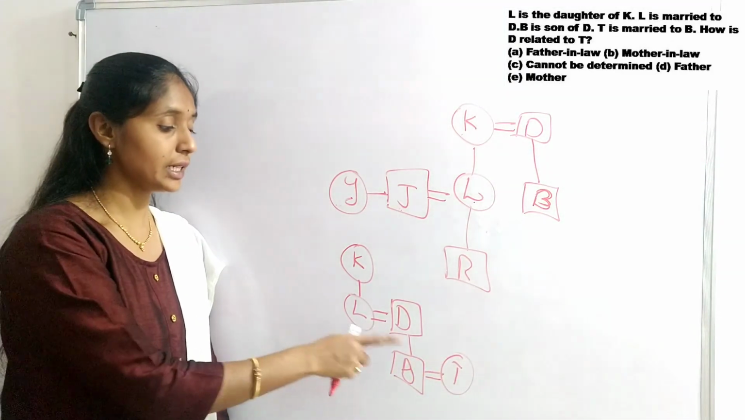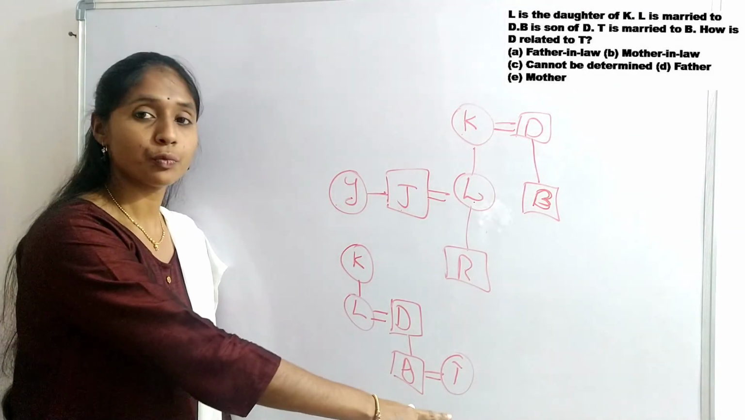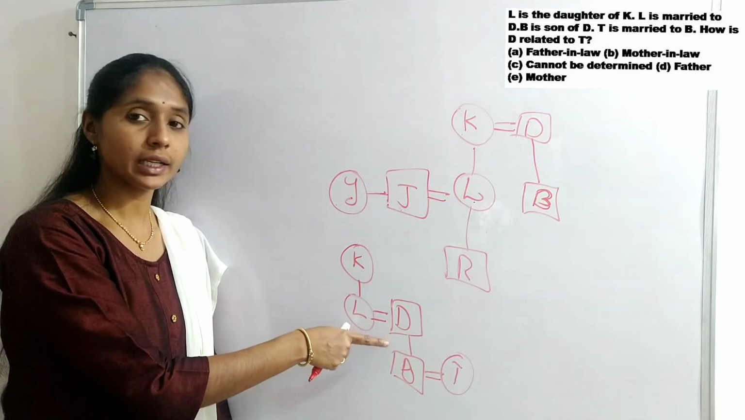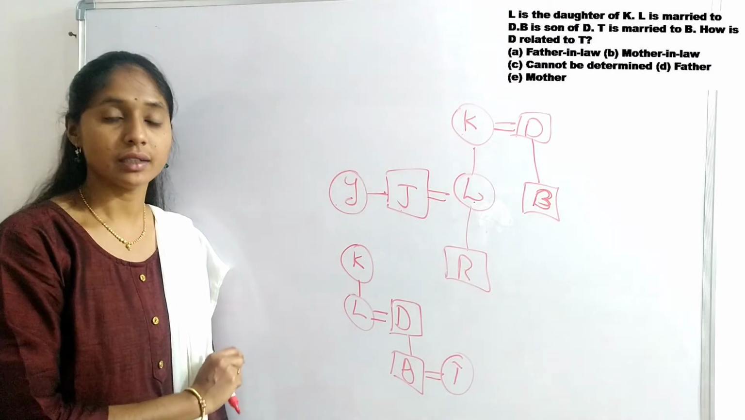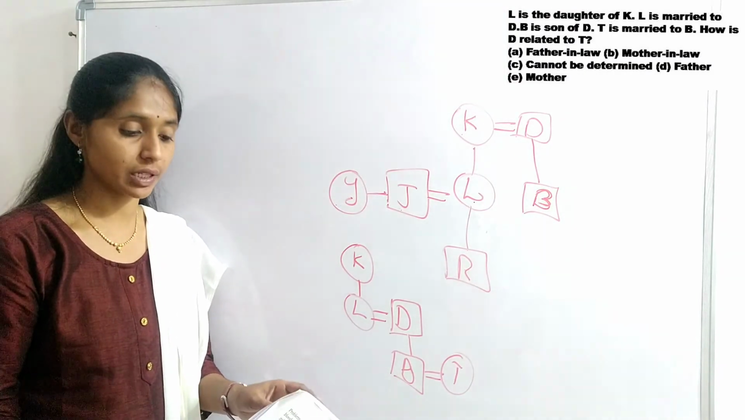How is D related to T? Here, son, wife is T. So T is the daughter-in-law of D, and D is the father-in-law of T. Option A, father-in-law, is the right answer for this question.